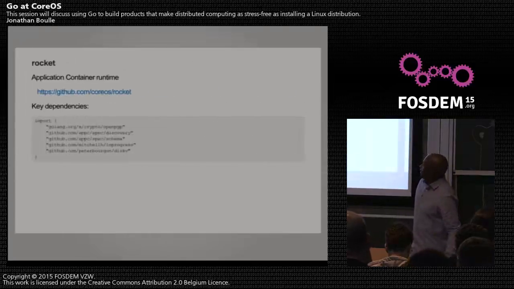And the last thing I'm going to talk about is Rocket. So Rocket is a command line tool, and in Go, we pretty much use the standard library for that as well. And we leverage the OpenPGP package pretty extensively. Like, that package is pretty great. You know, you can build a whole CA with it.